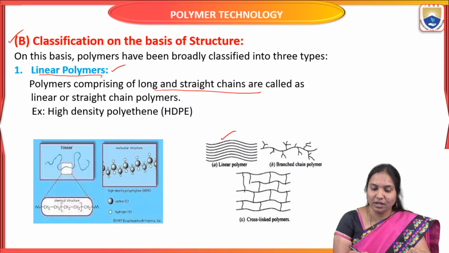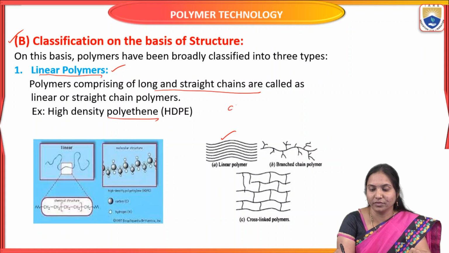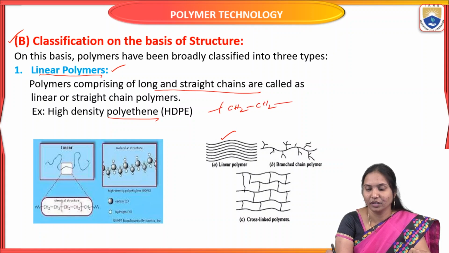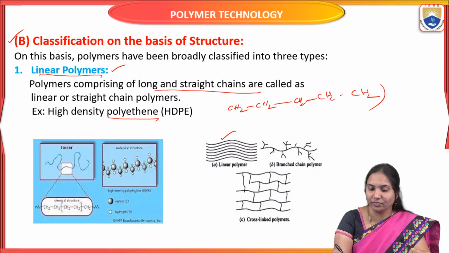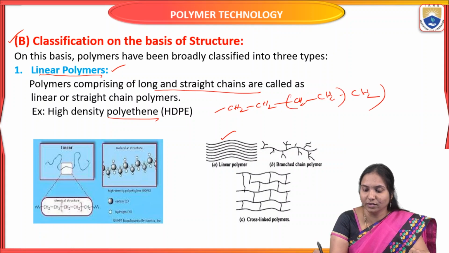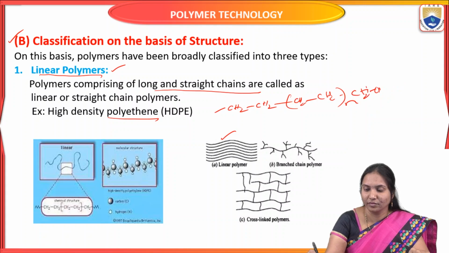For example, polyethylene, high density polyethylene. You see the structure, CH2, CH2, the ethylene monomer repeated, CH2, CH2, CH2. So here the ethylene monomer is repeated.